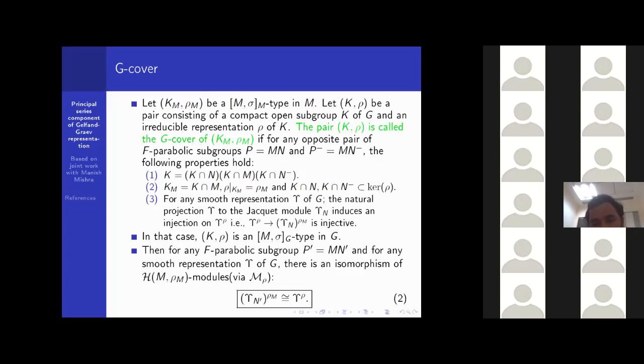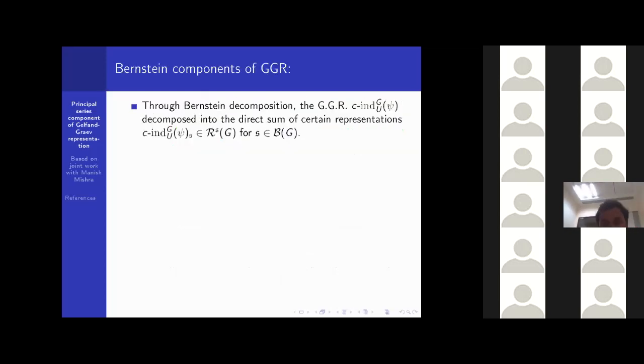So the rho isotypic component of epsilon is isomorphic to the rho M isotypic component of the Jacquet module of epsilon at the unipotent radical N prime. There is an isomorphism as H M rho M modules.